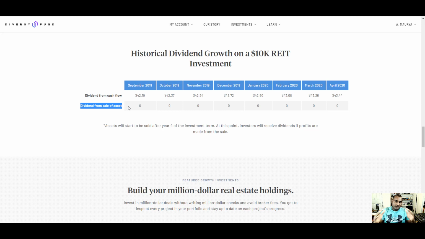I just forgot the term that we use, but apartment value goes up because they bought it low, then they renovate, apartment value goes up, and then they probably hold it for a couple of years, and after that they see that market has really gone up, they would sell that, and from that sale you also get part of the money, right? So you're making money two ways, not only from the cash flow but also sale of the assets, which is nice. I like that.